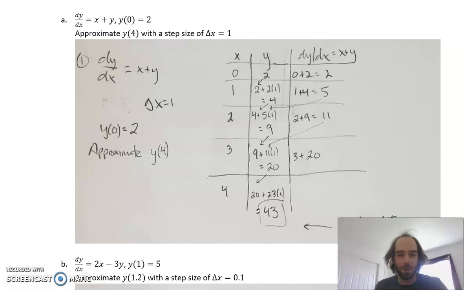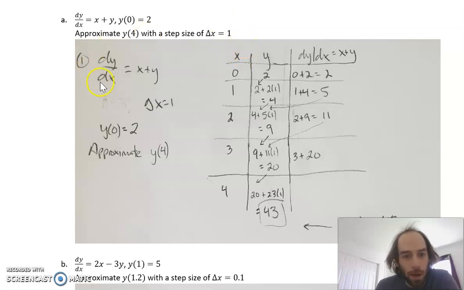I am going to go over this Euler's method problem for you so that you can see exactly what's happening. We're given that dy dx, a differential equation, is equal to x plus y, that y of 0 is 2, and we want to approximate y of 4 with a step size of delta x equal 1. I chose delta x equals 1 because it just makes these calculations a little bit easier. Usually you have a smaller delta x.